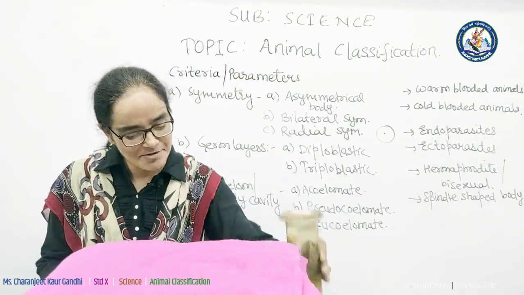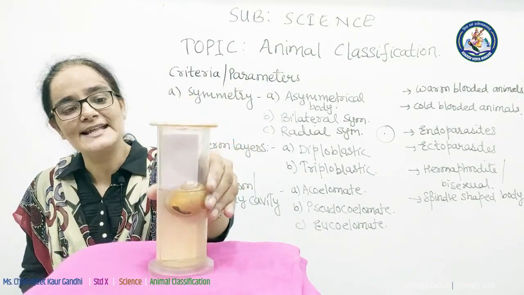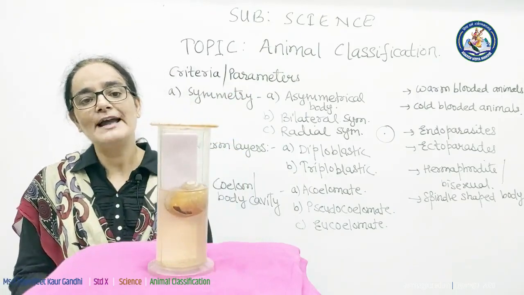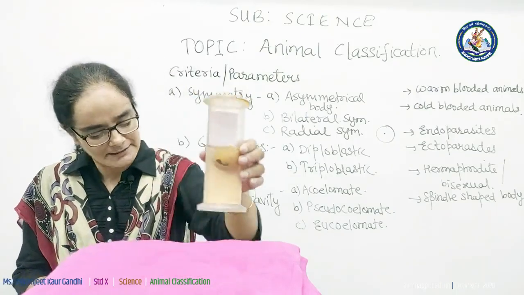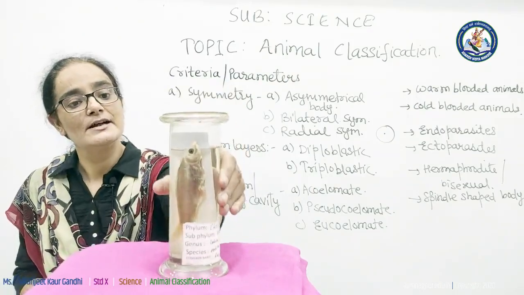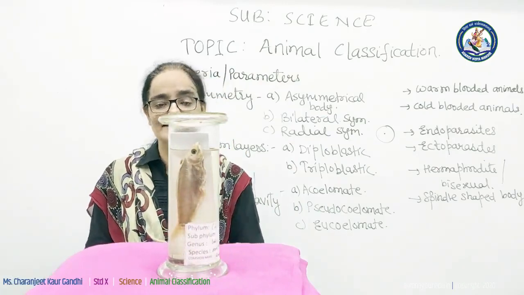The third specimen is this cute sized snail. It is also called Pila. It belongs to phylum Mollusca. The fourth specimen is this fish. It belongs to chordates and the class is Pisces.